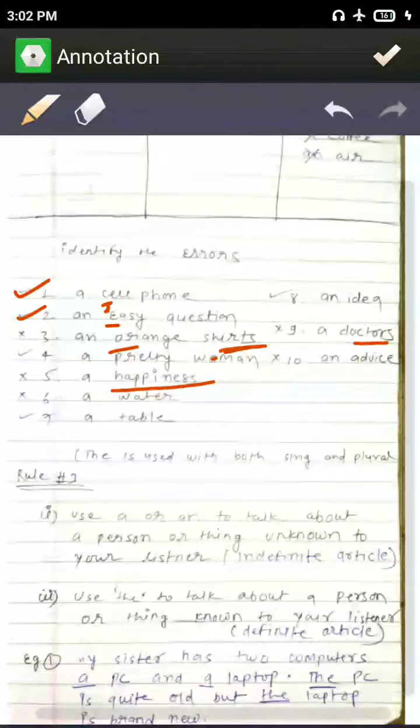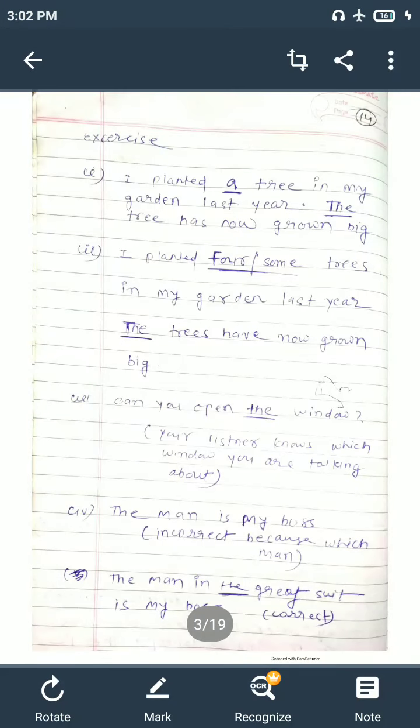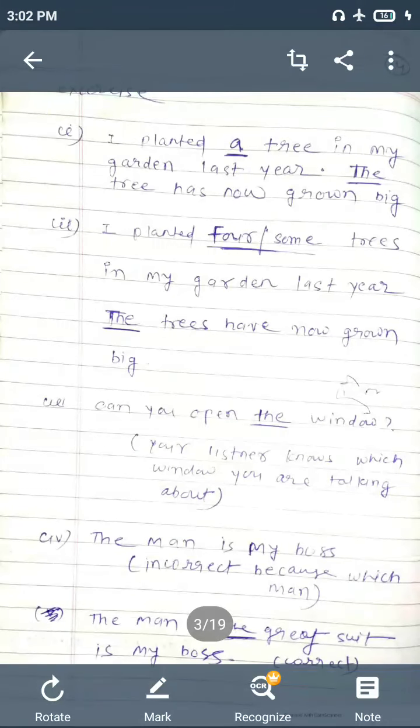So keep that in mind. Let's see a second example. I planted a tree. Now you are introducing the tree for the first time. You tell your friends, I planted a tree in my garden last year. The tree has now grown big. Now your friends know which tree you are talking about, the tree that you planted last year. So when you talk again about the tree, then use the.